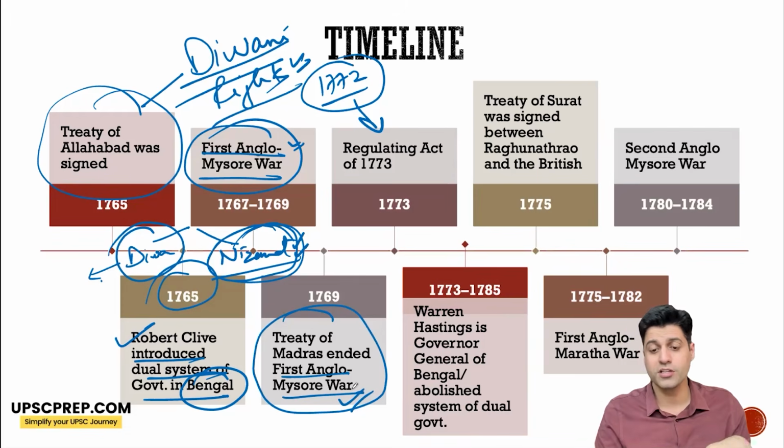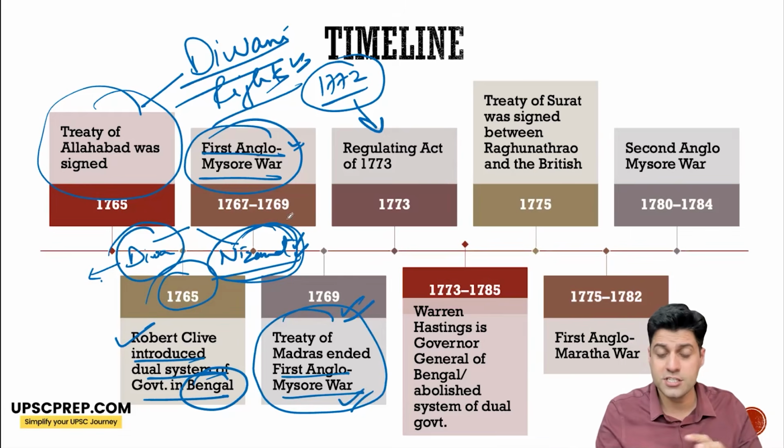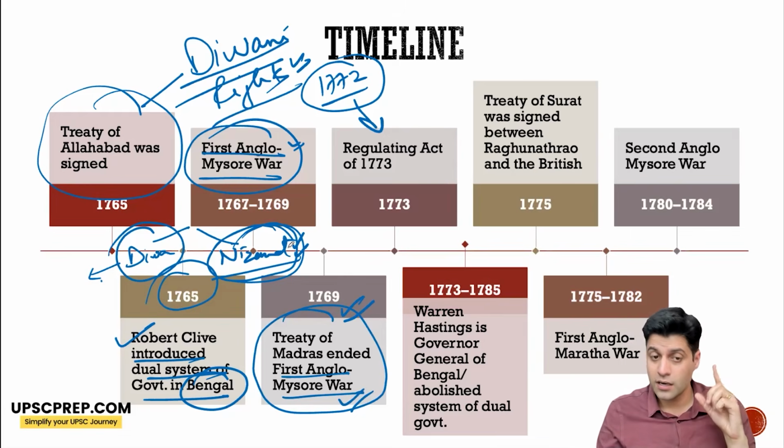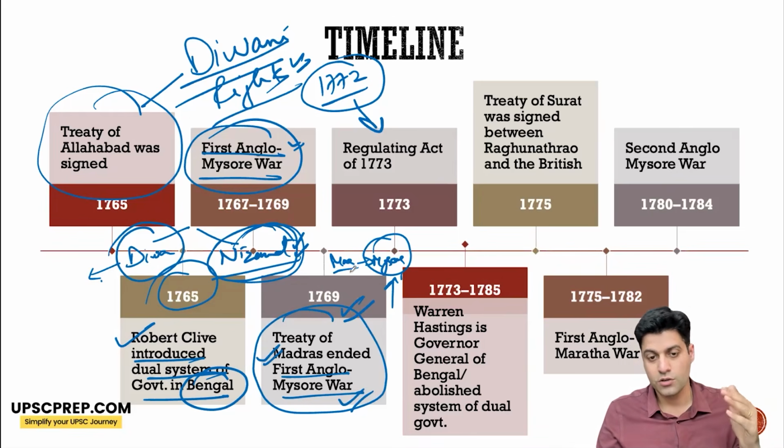One very, very important thing happened. Very important here. What is that? One very important thing which happened is that under this Treaty of Madras, it was agreed that in future, if any third party attacks the other, then, for example, let's say if Marathas attack Mysore, then English have to come and protect Mysore or fight with it against Marathas, and vice versa.